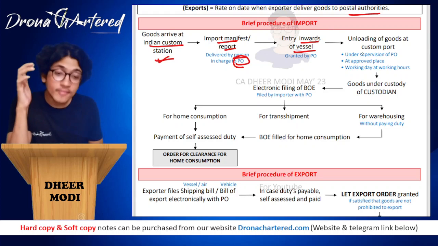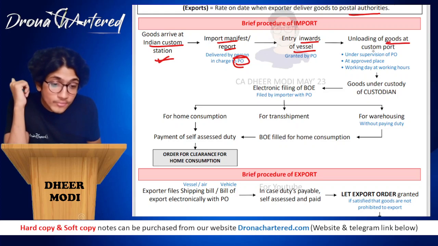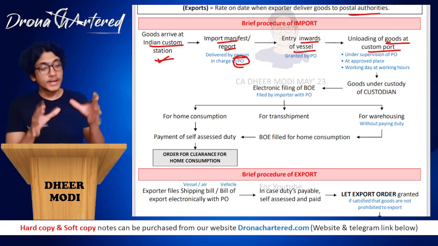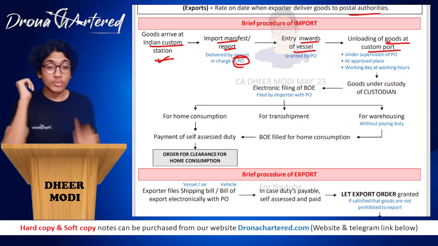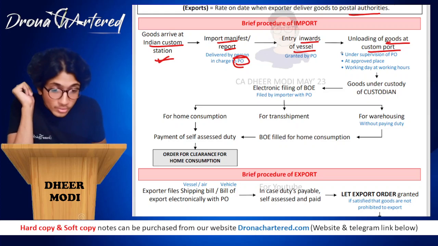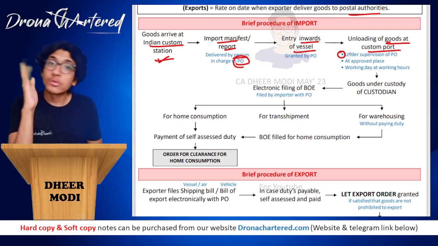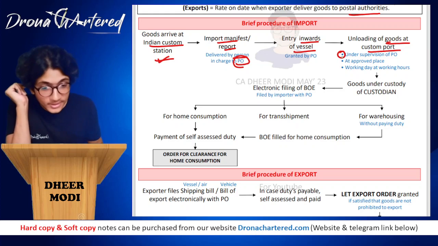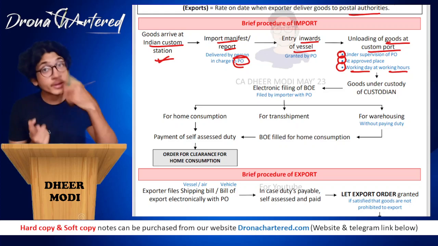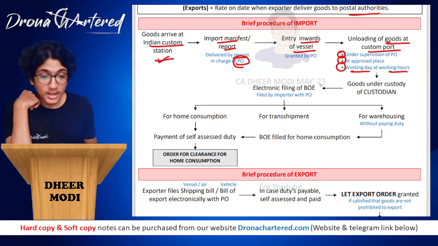Once entry inwards has been granted, unloading of goods at your custom port can happen. Since the ship has been allowed to come inside, only then will we allow you to unload the goods at the port. Now, what you have to remember, this has to be under the supervision of the proper officer. We've already studied, it will be at an approved place and on a working day at working hours. As I told you, Sunday, public holidays, and after working hours, it is not allowed.